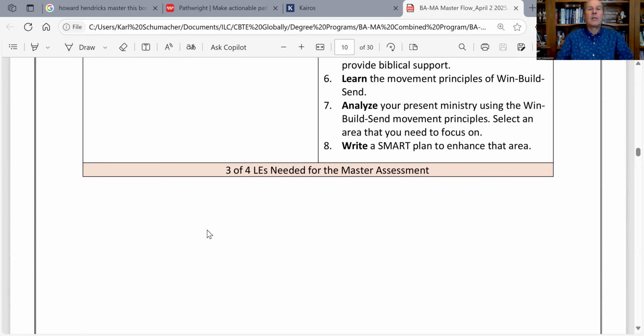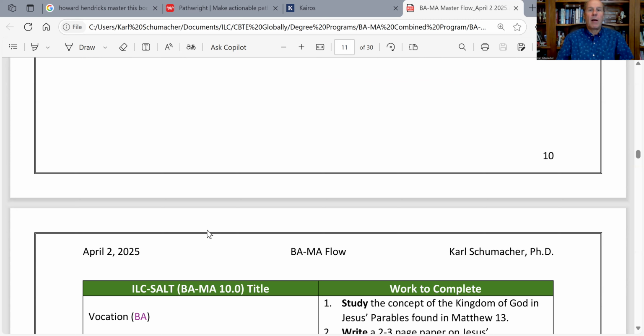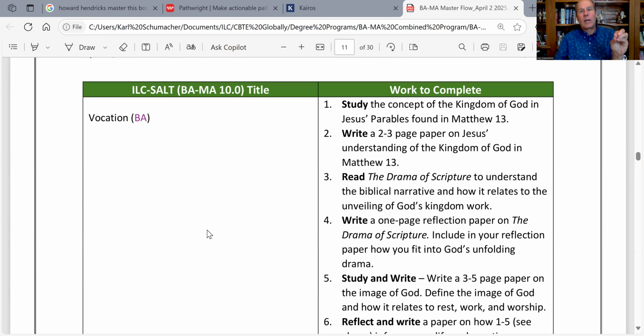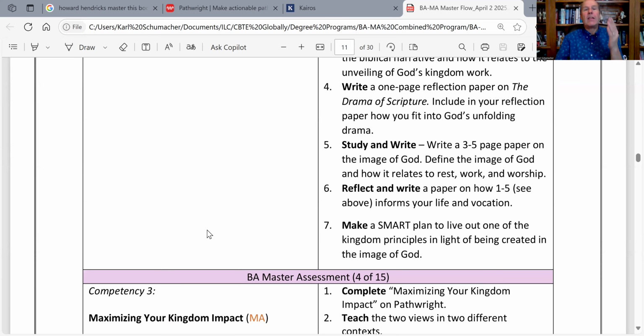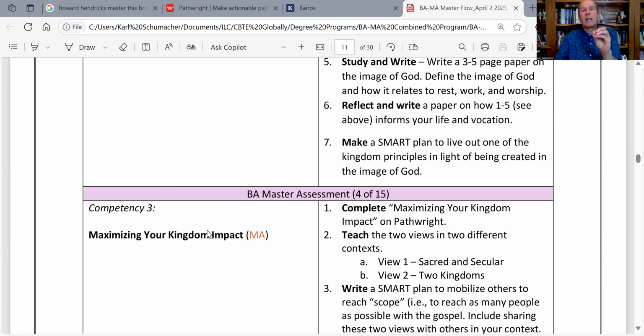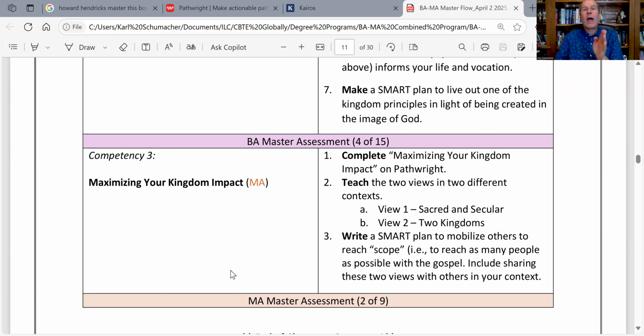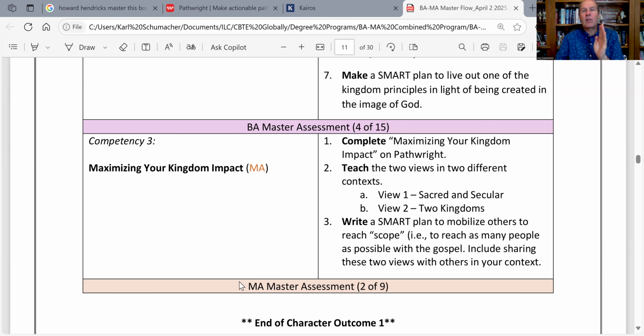And that takes us to yet another bachelor requirement, which is vocation. Here's the work required on the right. You'll do another master assessment. And then finally, you'll do maximizing your kingdom impact, which is paired with that one called vocation. You will complete that work, and then you have your first character outcome master assessment. You'll have gotten a master assessment for starting well. You'll have 4 BA master assessments, and this will be your first MA master assessment that is from an actual character outcome.